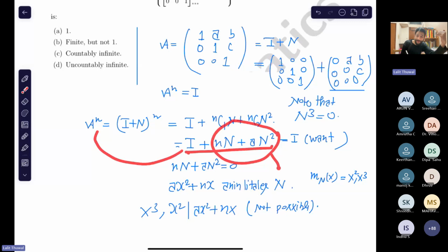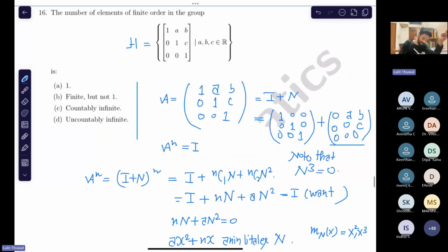So no matter what value of n you have, you find that a to the power n is not equal to identity. So any non-identity element has infinite order. Is it clear to everyone? So the answer is only the first one.